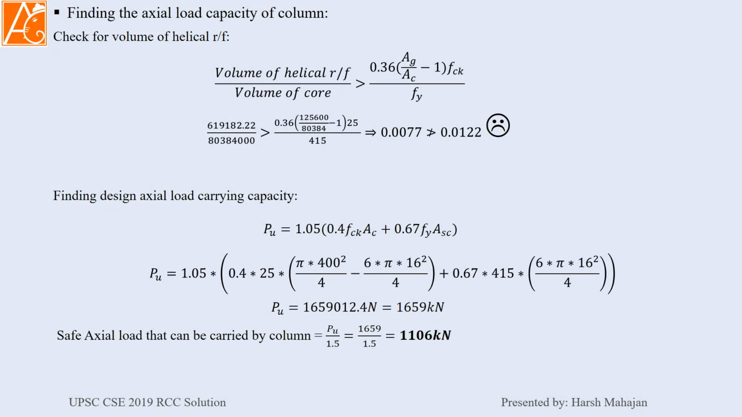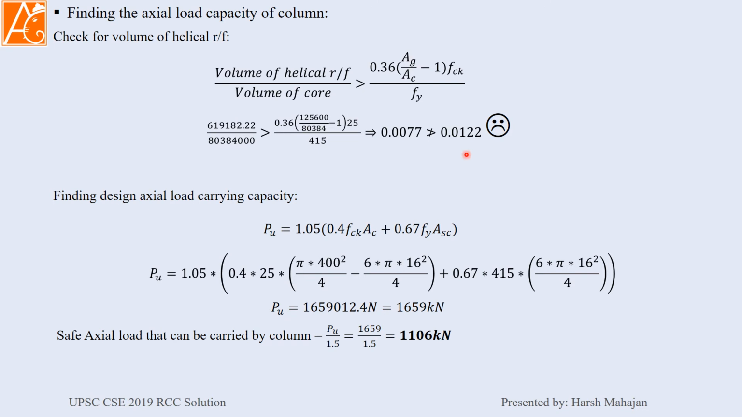So we have this formula, volume of helical reinforcement divided by volume of core. We have calculated those. It should be greater than 0.36 of the gross area divided by core area, putting the value, minus 1, into fck by fy. Now here what is happening is that it is coming 0.007, which is obviously not greater than 0.0122. What to do now? Whether we cannot use that formula or not.